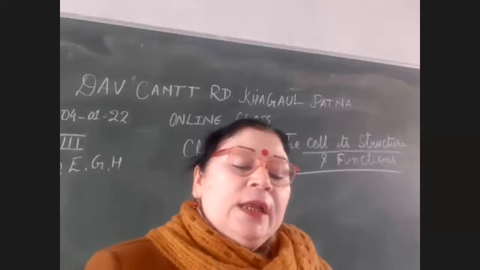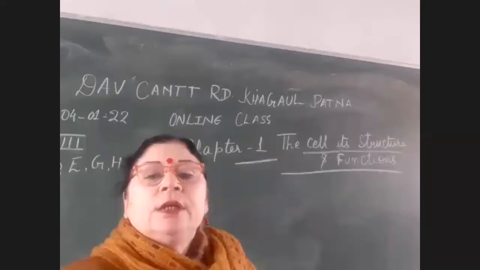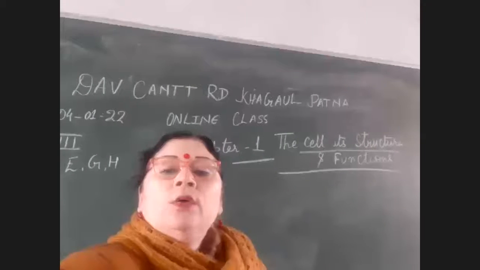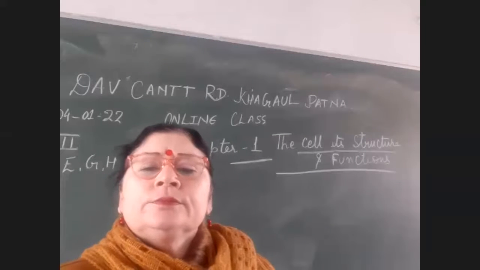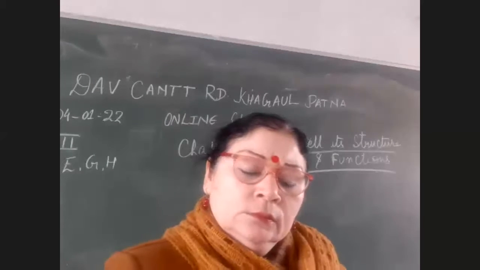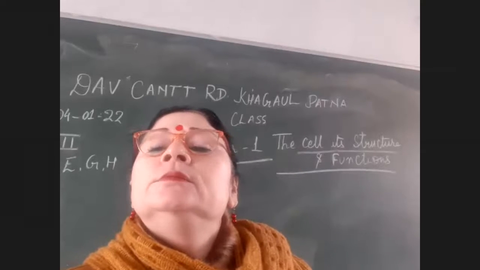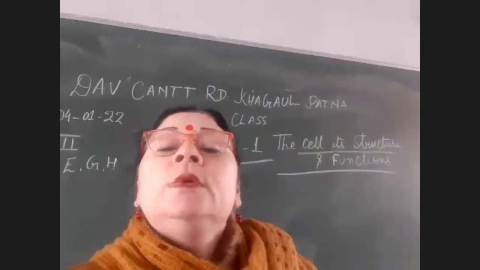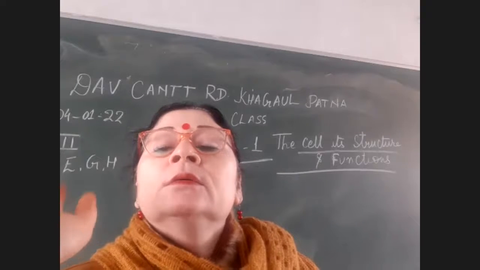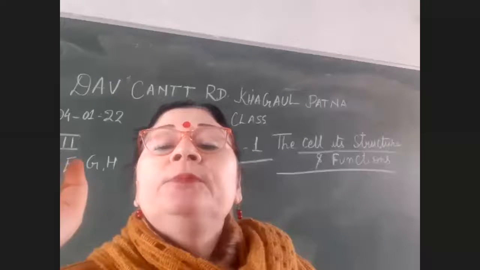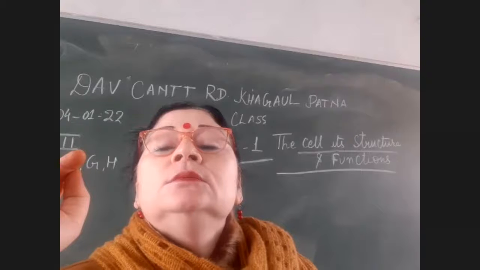Then the next question here is the difference or comparison between plant cell and animal cell. Plant cells have a fixed shape due to the cell wall, while animal cells do not have a fixed shape. Plant cells have a cell wall and cell membrane as the outer cover, while animal cells have only the cell membrane. Vacuoles are large in plant cells, while in animal cells vacuoles are absent or small.